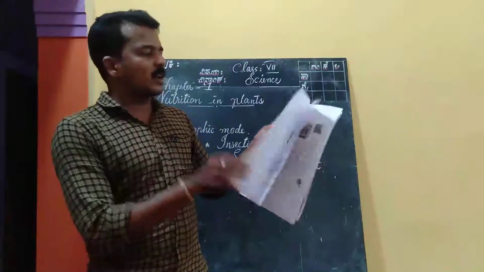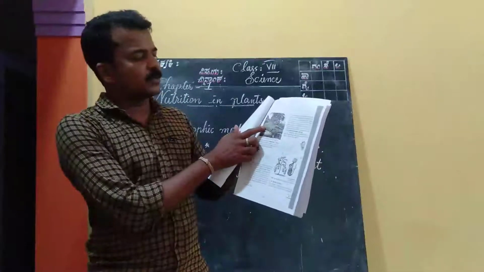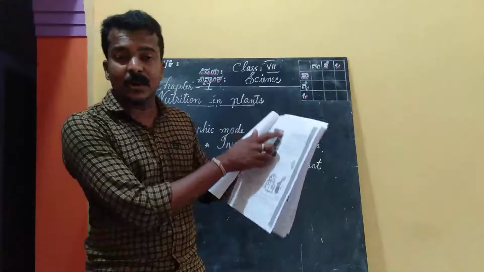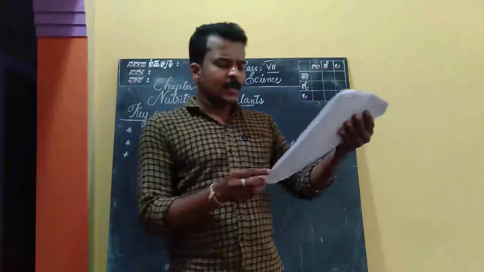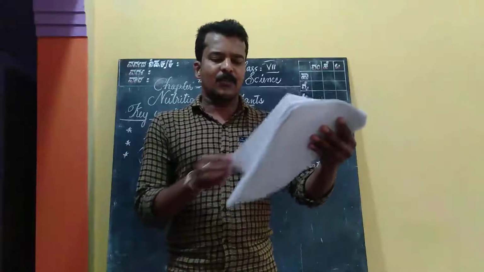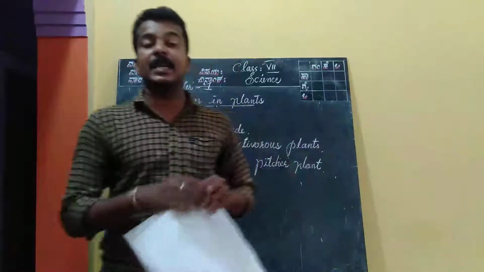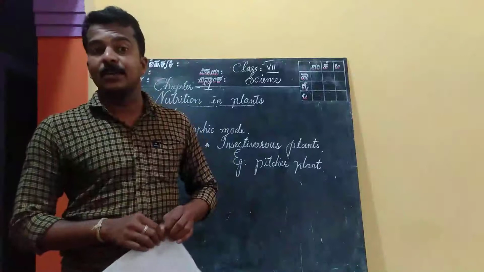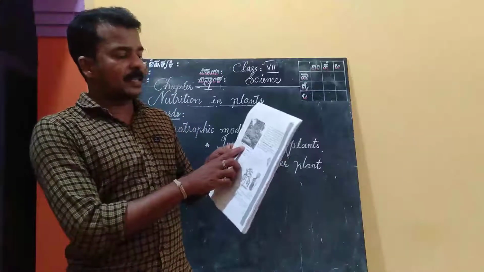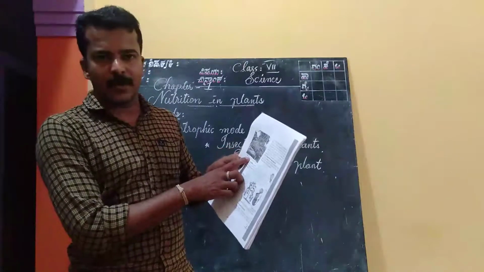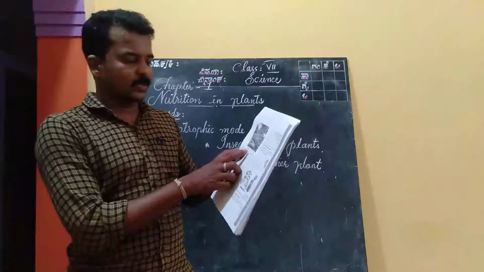This tree is called the host because this Cuscuta climbed on a tree, and the tree is called the host. Since it deprives the host of valuable nutrients, Cuscuta is called a parasite, and it's an example of a parasite. So you have to underline this, and the name of this plant which doesn't have chlorophyll is Cuscuta.